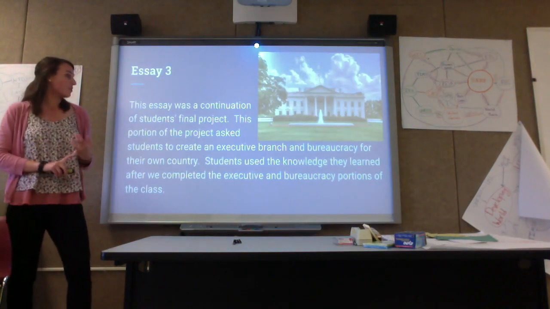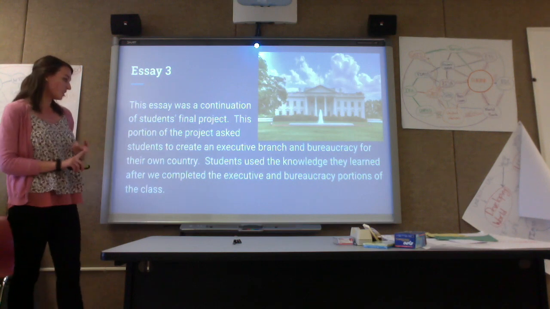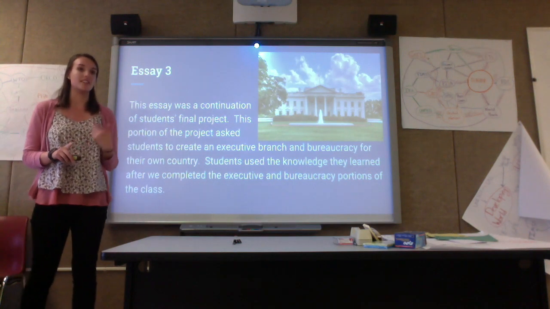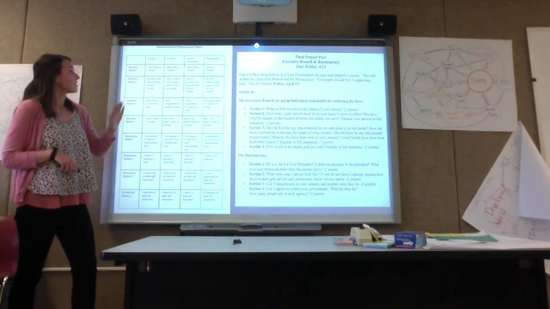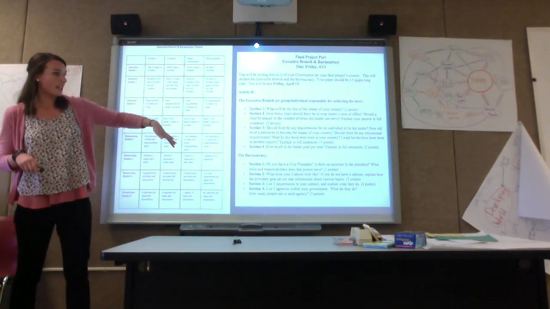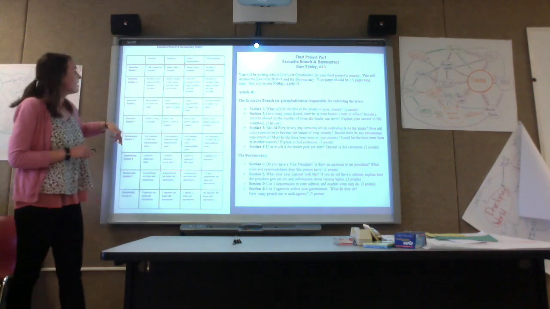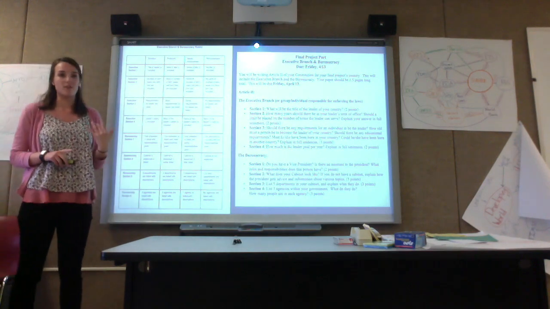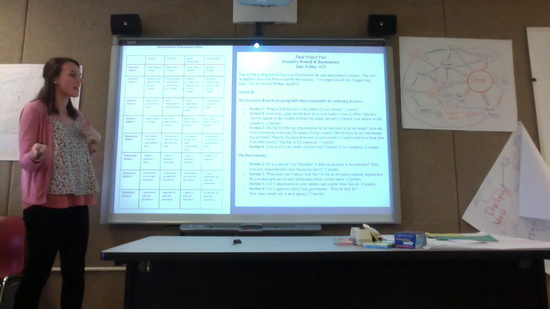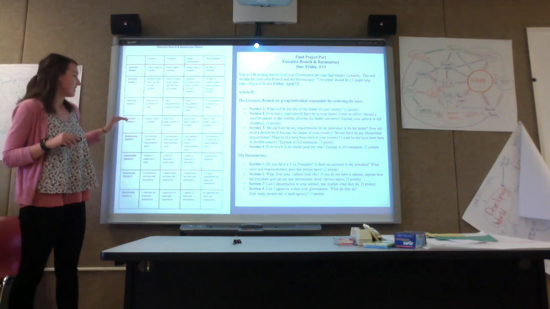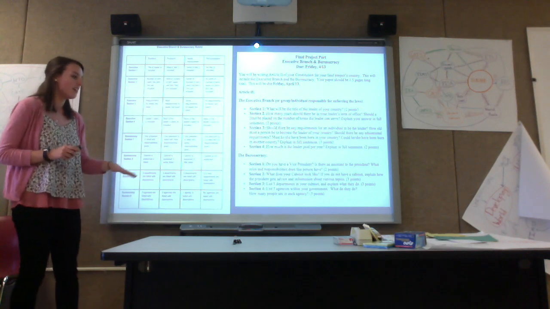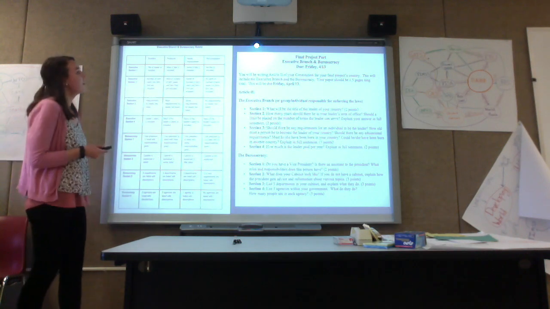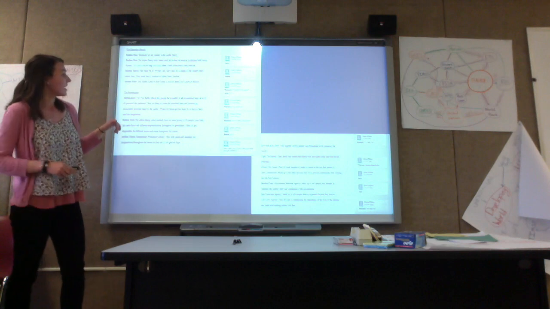And finally, Essay 3 was a continuation of the second project, and this asked them to create an executive branch and a bureaucracy for their own country. So this is an example of the rubric and the checklist. So they had 4 sections on the executive branch listing their leader, how much they were paid, what their responsibilities were. And then the second section was about the bureaucracy, like their cabinet or their vice president or departments within their cabinet.